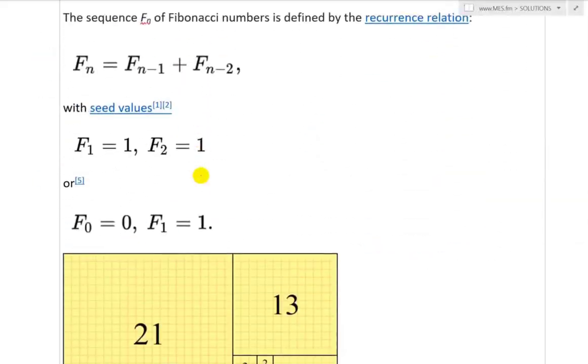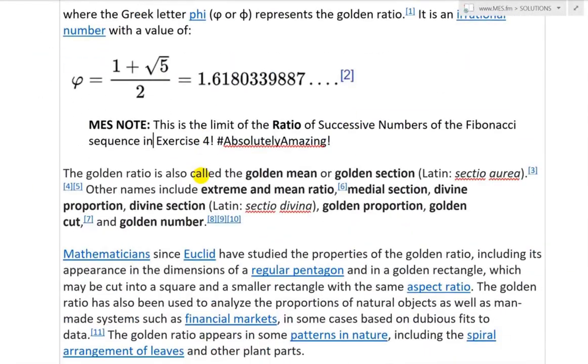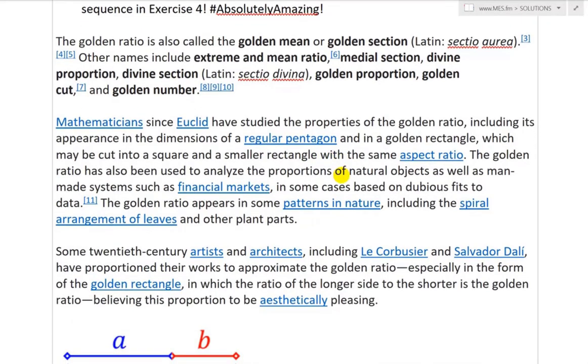Let's just go back over here to the golden ratio. The golden ratio is called the golden mean or golden section, in Latin sectio aurea. Other names include extreme and mean ratio, medial section, divine proportion, divine section, or in Latin sectio divina, golden proportion, golden cut, and golden number. Mathematicians since Euclid have studied the properties of the golden ratio, including its appearance in the dimensions of a regular pentagon. So you have to dig into that.